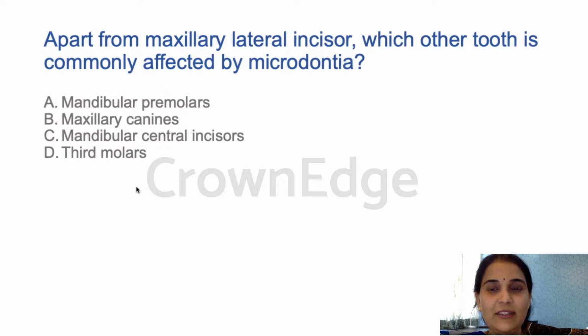Apart from maxillary lateral incisor, which other tooth is commonly affected by microdontia? Again, this should be an easy answer. If you guys have answered D, yes, D is the answer. Third molar. After lateral incisor, it is the third molar which is mostly showing these developmental anomalies. For some reason these two teeth are quite affected by developmental anomalies. So third molar, D is the answer for this question. Okay, fine. Next.